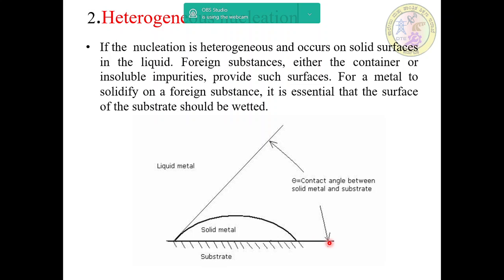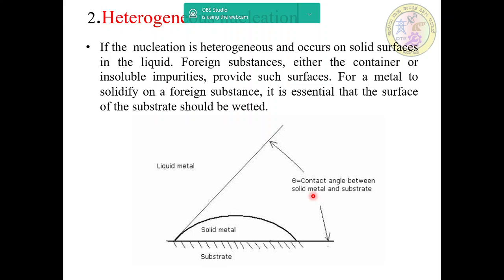Under these conditions, the atoms in the liquid readily form a solid metal nucleus on the surface of the substrate. If theta is 180 degrees, the interfacial energy is high and nucleation is in effect homogeneous.